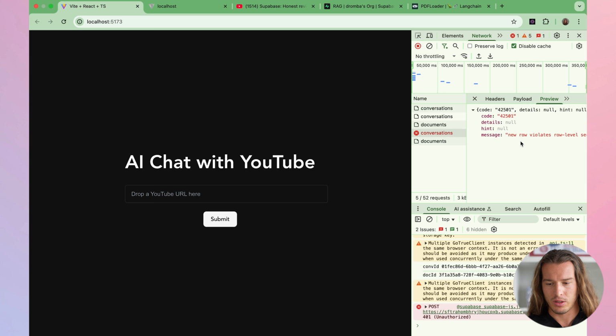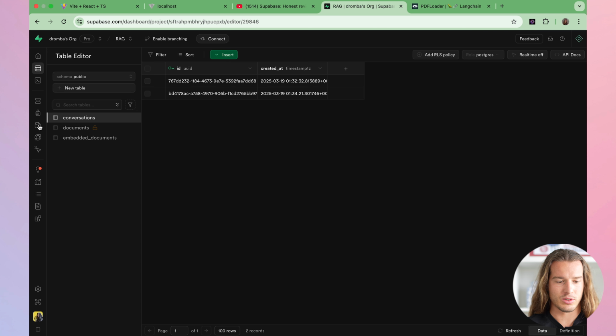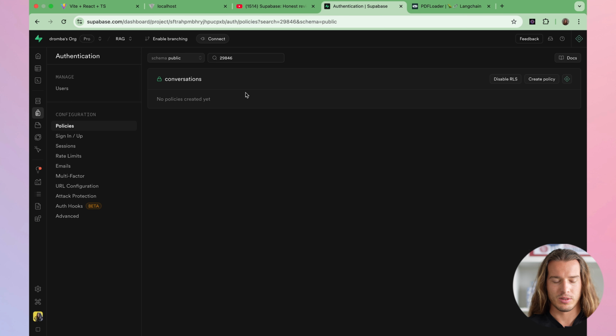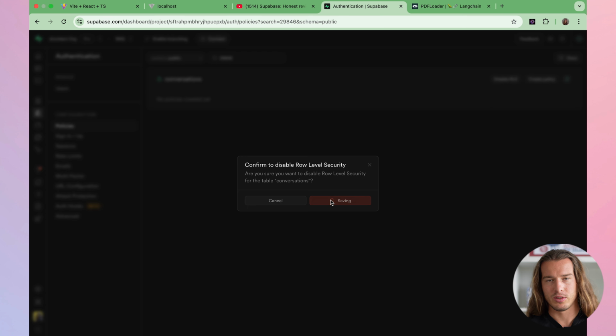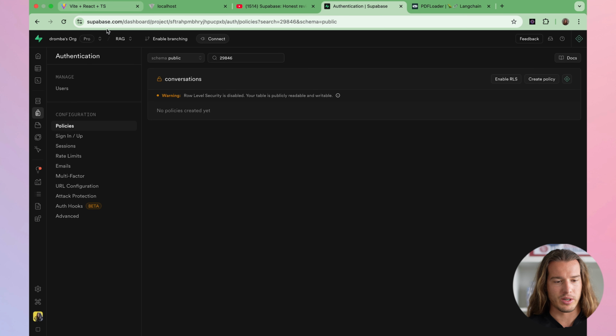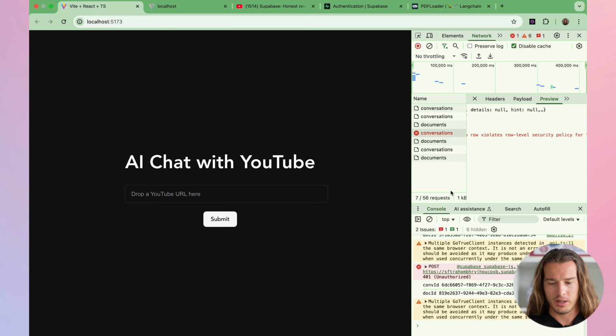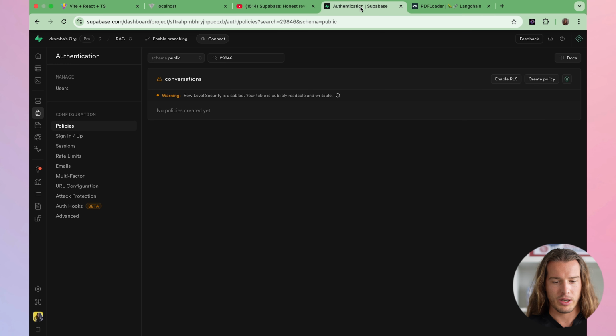It's going to be "new row violates row level security policy", which is perfect, but for this purpose, let's disable RLS. Don't do this in production, it's fine for now. Usually you would have RLS based on, as I said, user ID. And now it should work again, perfect, both are created.